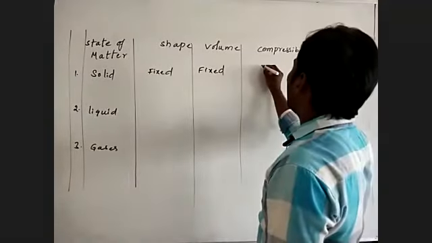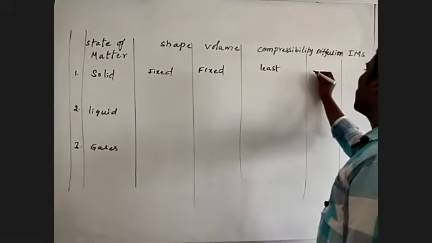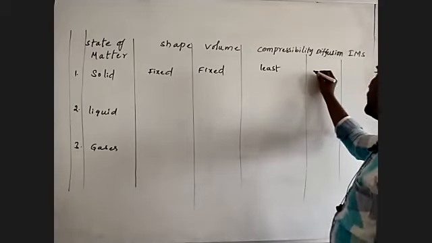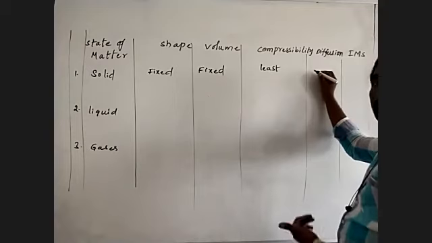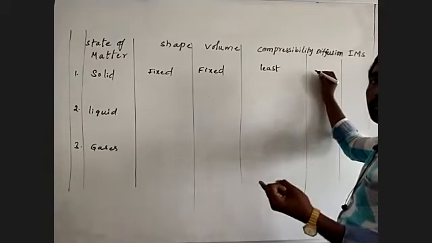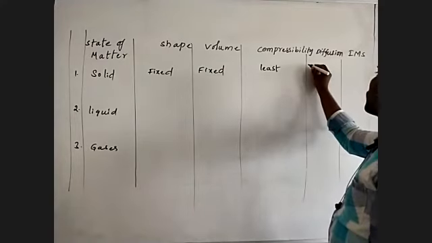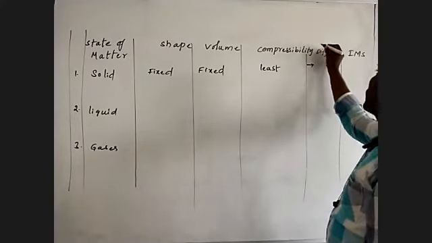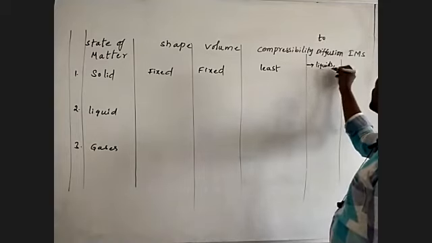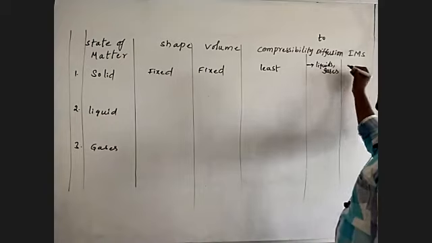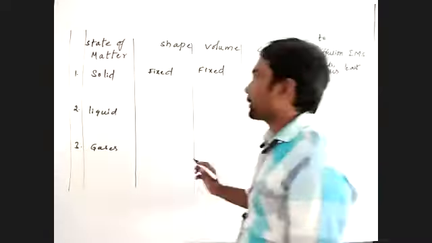Compressibility is least. Diffusion is also least, meaning solids can take diffusion of liquids and gases. Intermolecular space is least, very less.